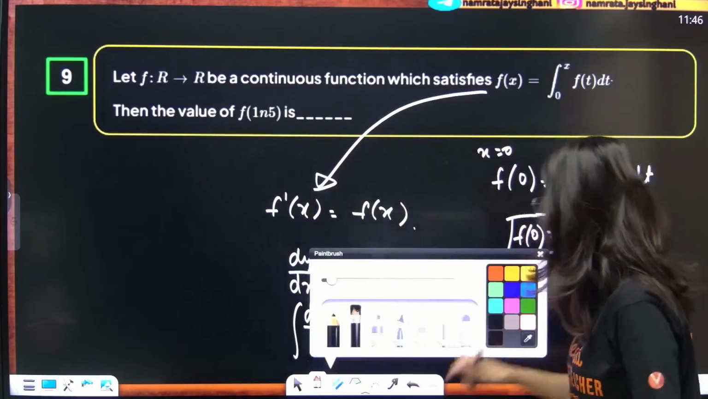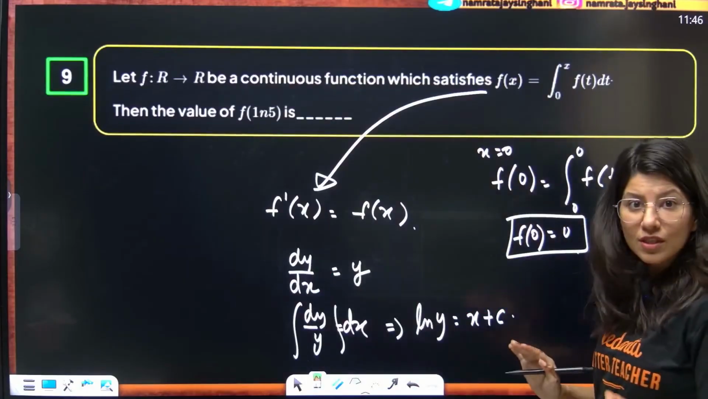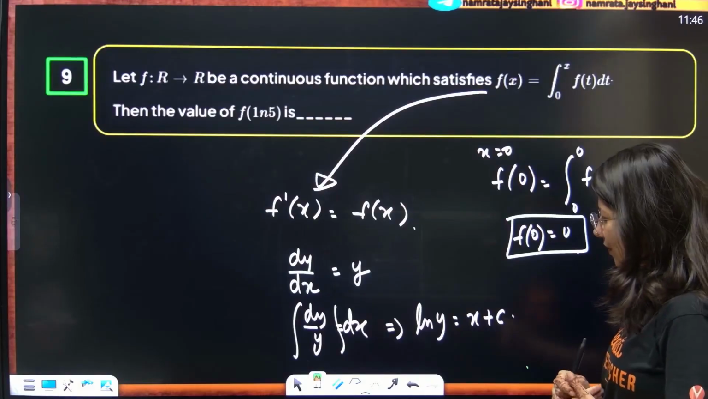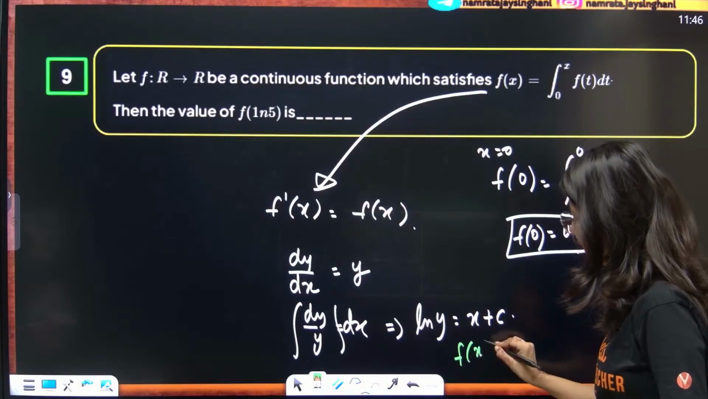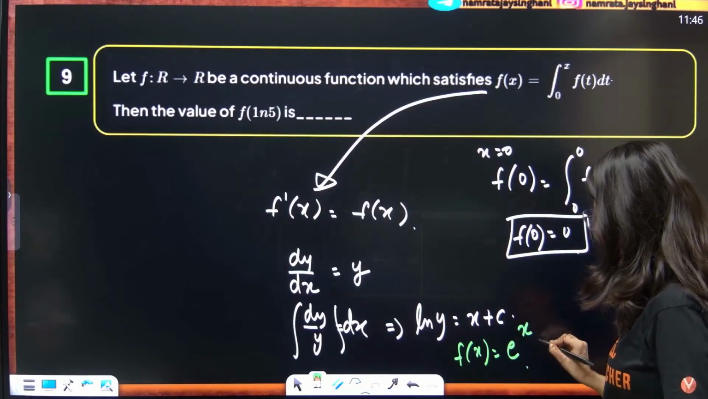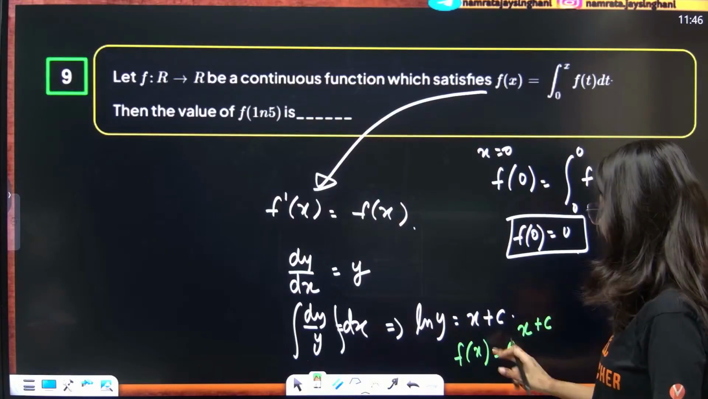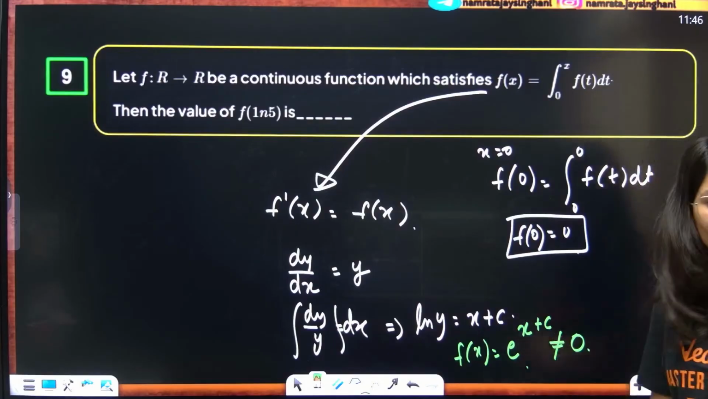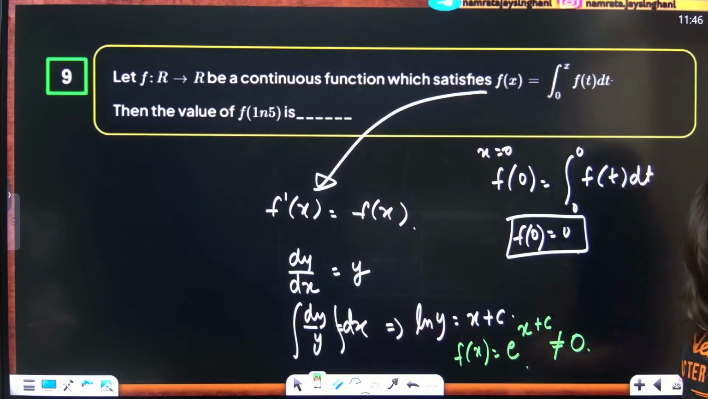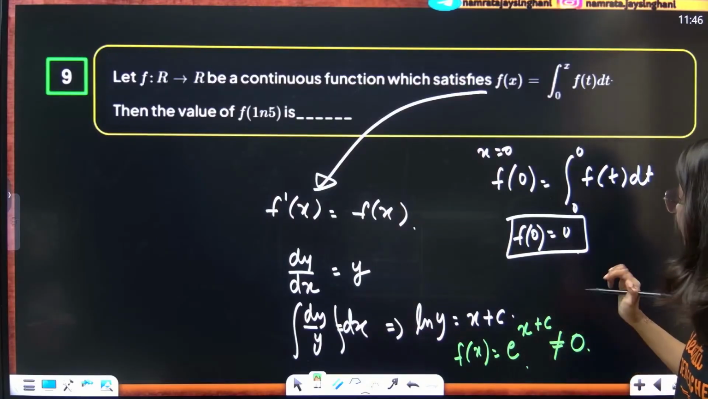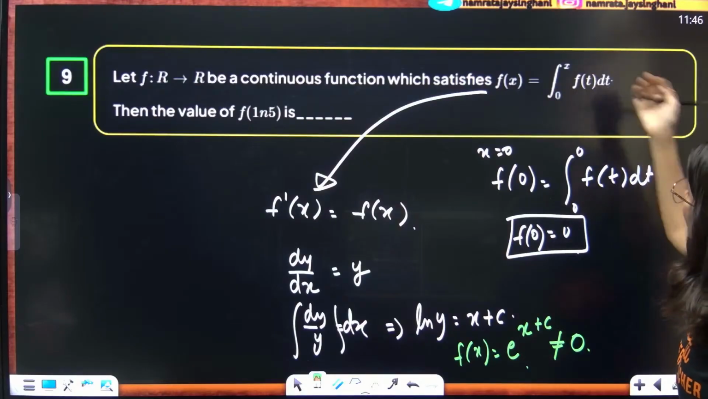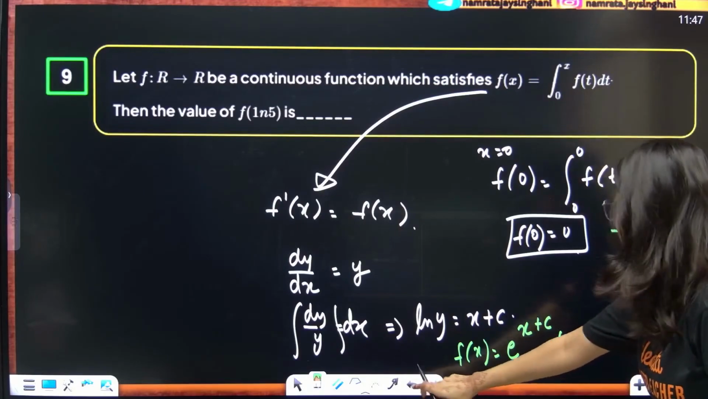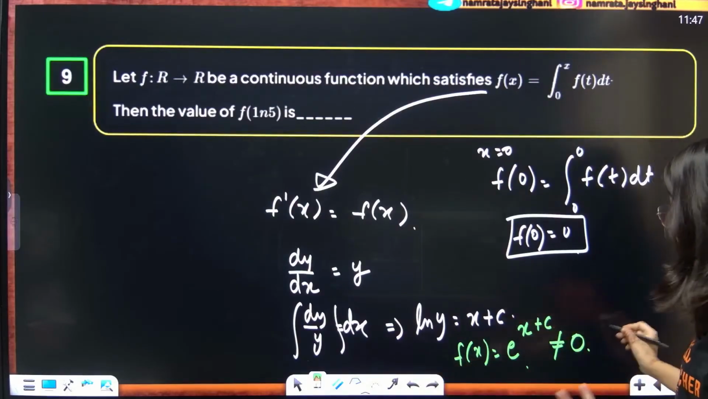Now as per the question, f(0) is 0. The point (0, 0) should get satisfied, but f(x) over here is nothing but e raised to power x plus c. Now f(0) is 0, but this can never be 0. That means this is a false information, so this is not true.